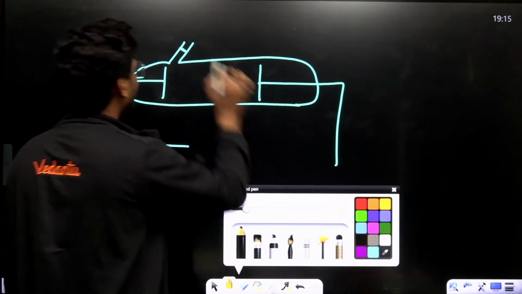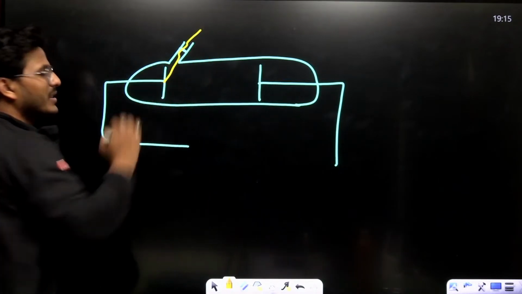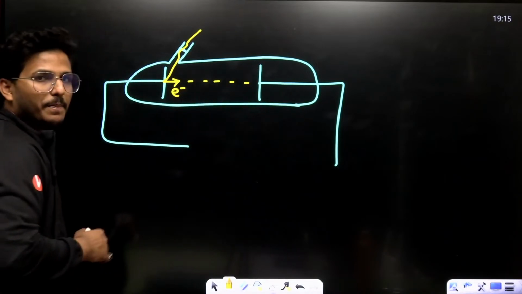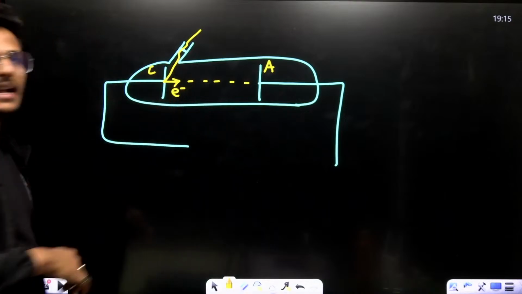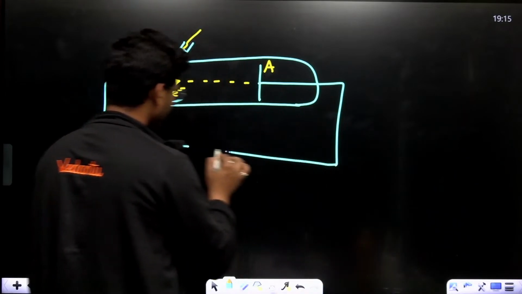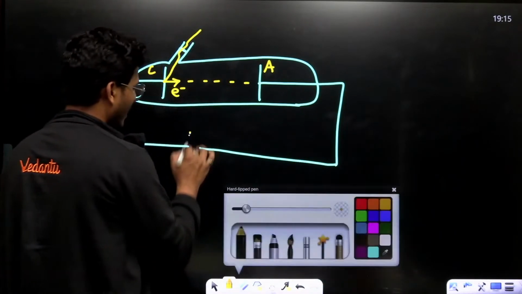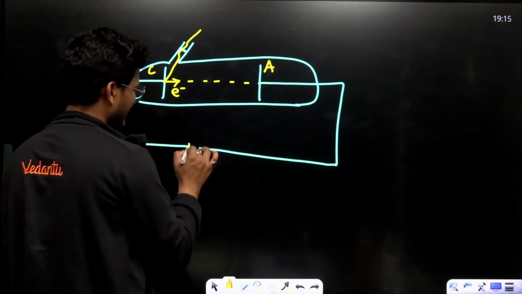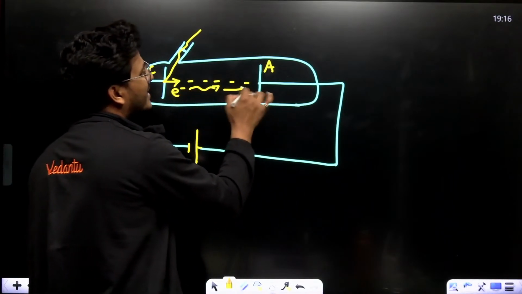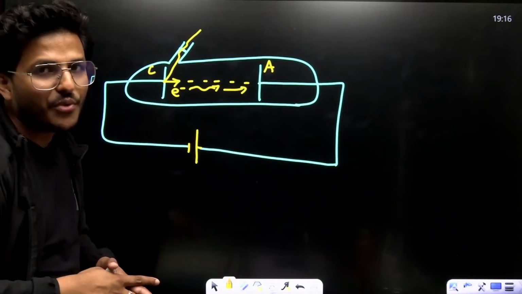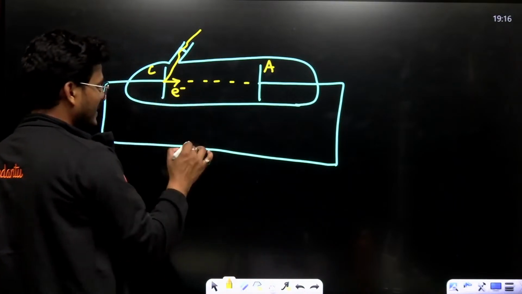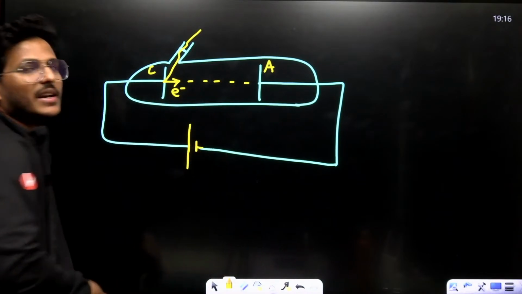Now, if a beam of light falls on this plate, there is an ejection of electrons moving towards here. This is basically the anode and this is basically the cathode. You have to complete this electrical circuit. Put a potential difference here, negative here and positive here. Due to this positive, the electron gets attracted by the anode and the circuit is completed. You have photocurrent. But if I consider this cathode positive and this anode negative,